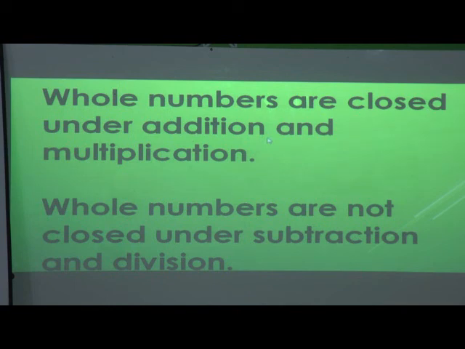It means when we add or multiply any whole numbers, we always get a whole number in the result.